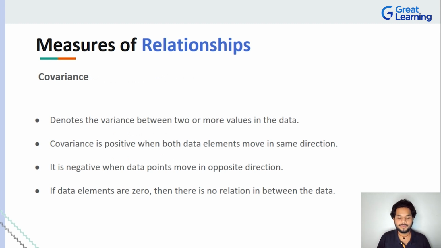The concept of covariance is very simple. Here, instead of comparing two direct values, we're comparing and denoting the variance that exists between two points. And when I say two, in the real world, it is never just two. You can have any number of data points and you can find the covariance there. Now, there is something called positive covariance and something called negative covariance.